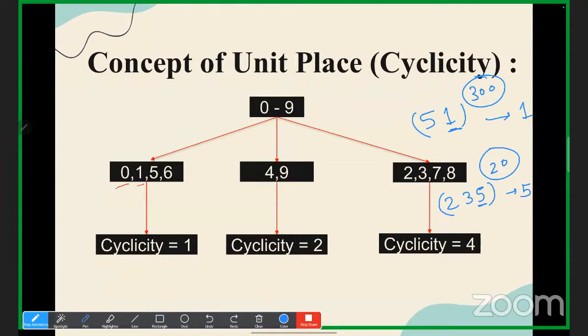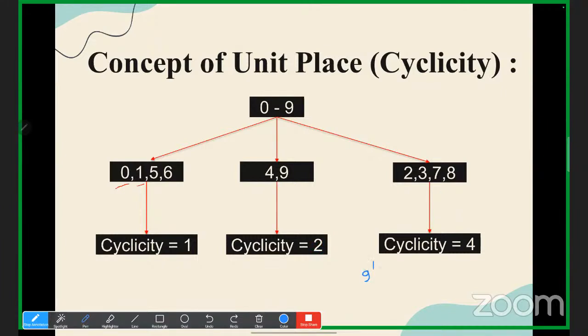Understood? So you have to remember the category. The first category, cyclicity 1, is for 0, 1, 5, 6. Now, if we have 4 or 9 at its unit place, I'm talking about the base, what is the cyclicity? 2. How does it come? 4 raised to 1 is 4, let us talk about only the unit place. 4 square is 16, that is 6. 4 cube is 64, again 4 at the unit place. Again 4, 6, 4, 6 is getting repeated. So the cyclicity is 2.